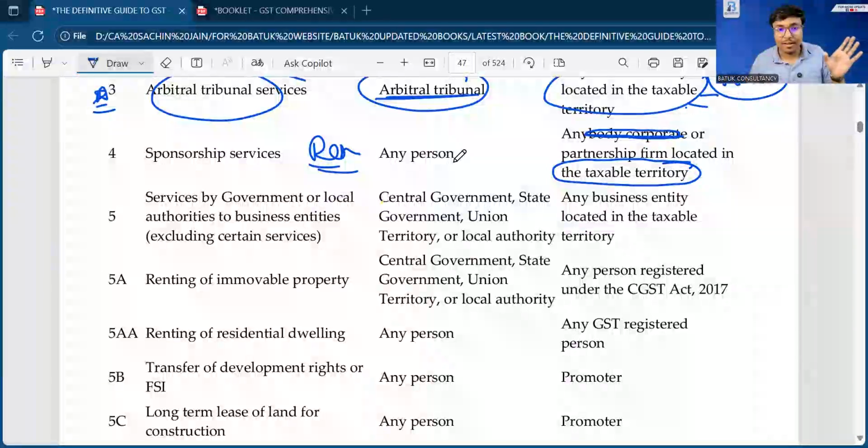Because the government has clearly mentioned that there is no liability, or no advantage, to take the GST registration in case of reverse charge mechanism. If you are liable to pay the amount under reverse charge mechanism, then whatever your turnover, you have to take the GST registration. But for small amounts, we are not going to take the GST registration because the transaction is not very significant. But if any specific significant transaction is there, then definitely under reverse charge mechanism, we have to pay.